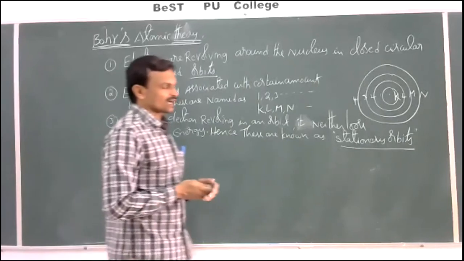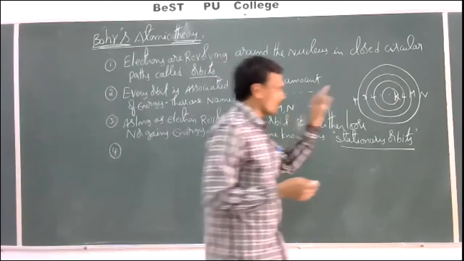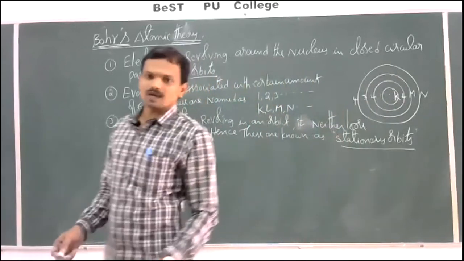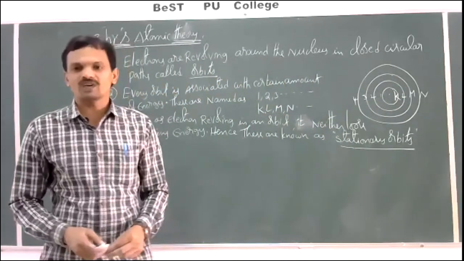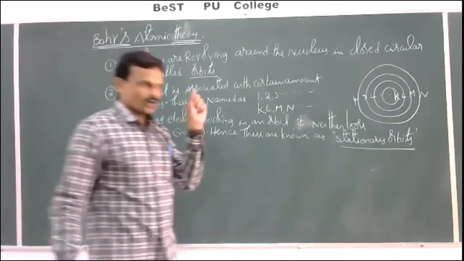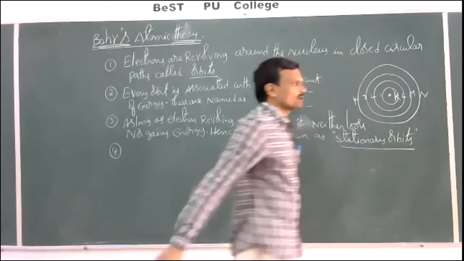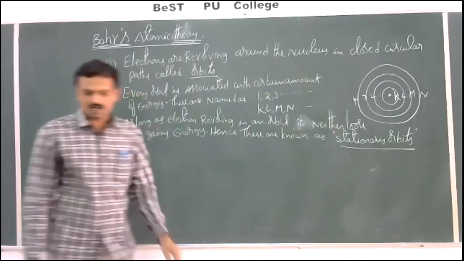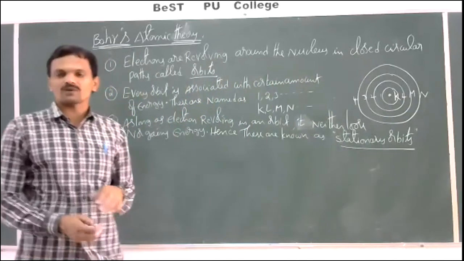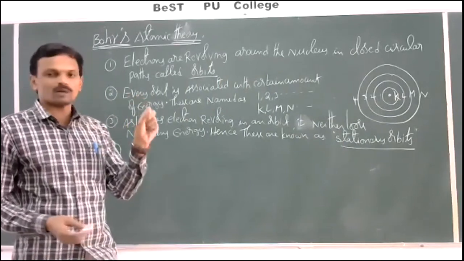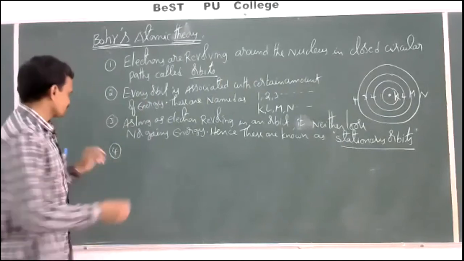Next. When a particle is revolving in a circular path, it possesses some angular momentum, which is nothing but mvr. Bohr proposed that the angular momentum of a revolving electron is equal to an integral multiple of h by 2 pi.